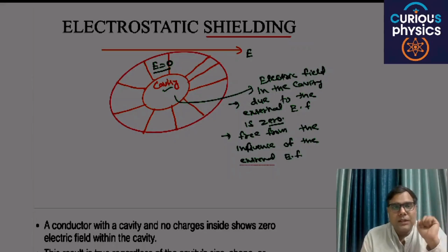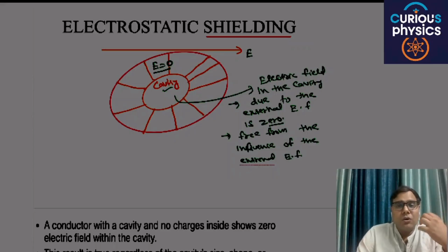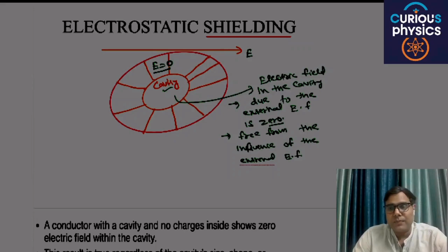Are you able to understand my point? This is called electrostatic shielding. In this cavity you can put your electronic sensitive devices, because this cavity is independent of external influence. Okay, so this is electrostatic shielding. This is a very special property of conductors.